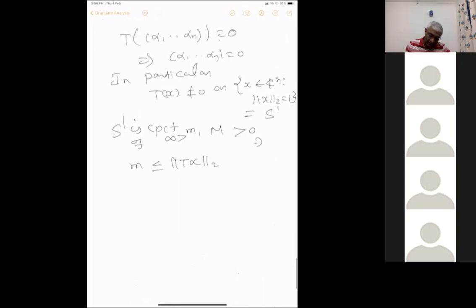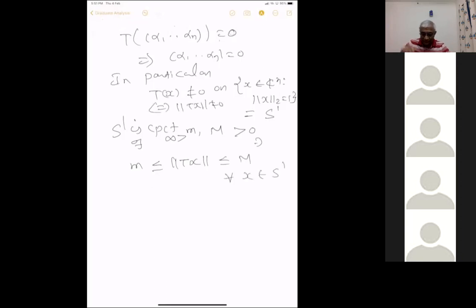Sorry, T of x is not equal to 0, which is equivalent to saying the norm of T x is also not equal to 0. Because of that, there exist m and M for all x in S1.